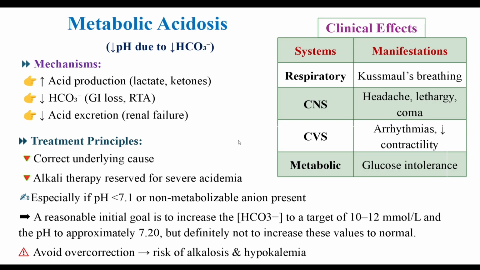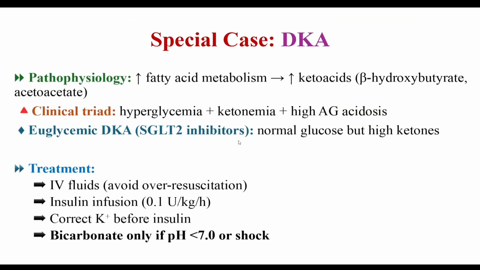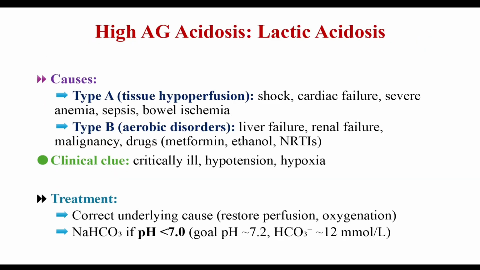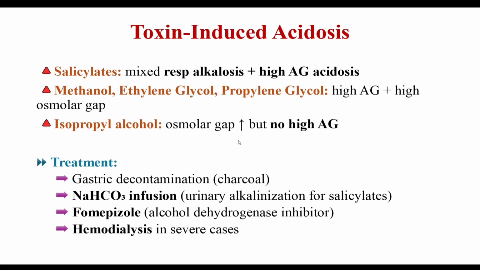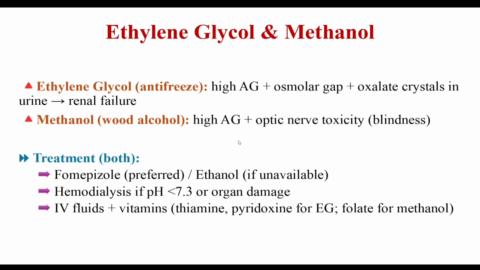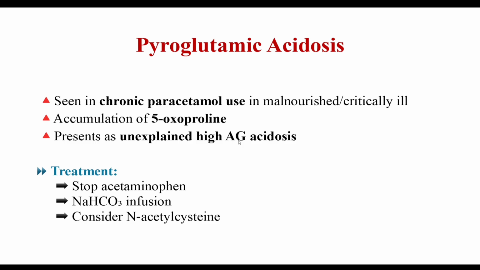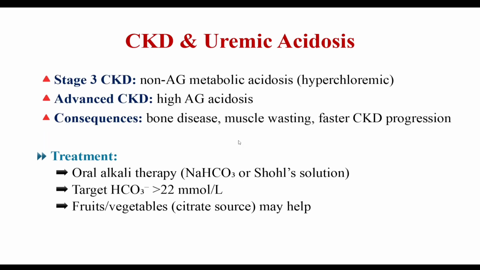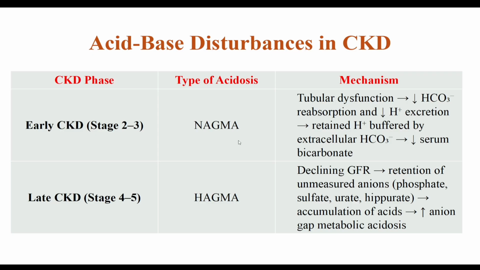Now I have also included the theoretical discussion of individual disorders. You can read it from the books or from the PDF itself. DKA or alcoholic ketoacidosis, lactic acidosis, toxin-induced acidosis, ethylene glycol and methanol, pyroglutamic acidosis, CKD and uremic acidosis, acid-base disturbances in CKD.